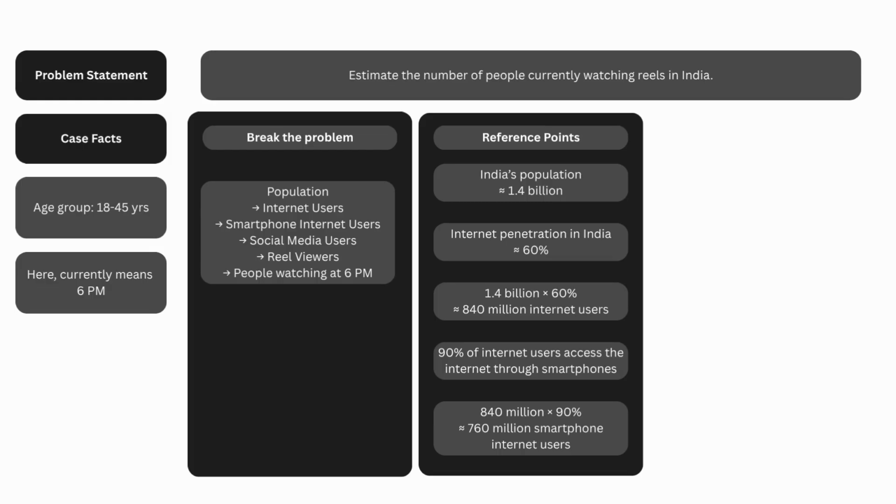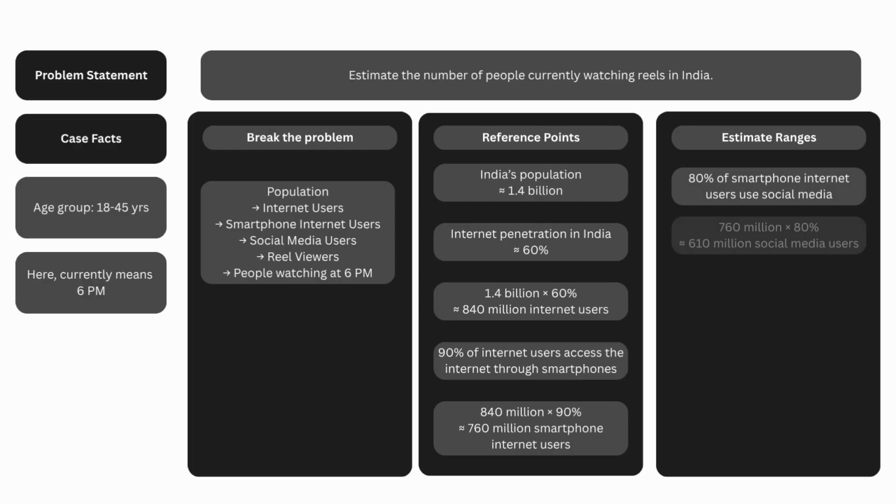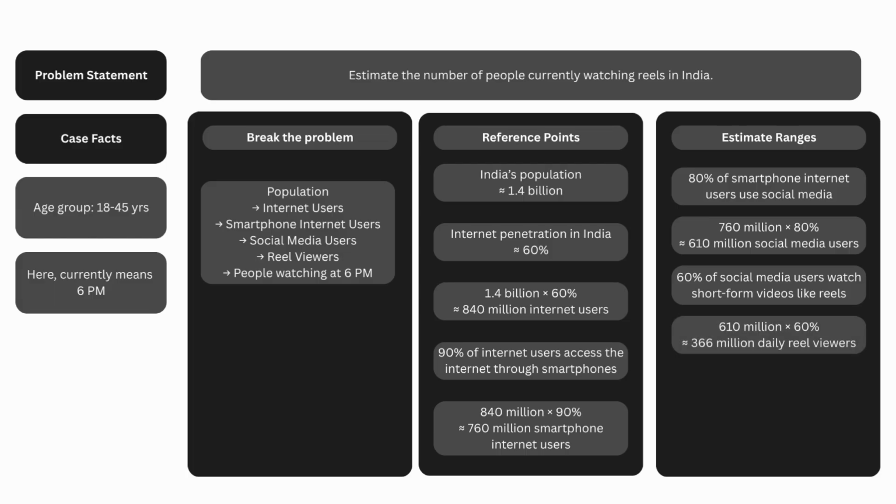Now we estimate the ranges. First, not all internet users use social media. Let's assume 80% of smartphone internet users use social media. So 80% of 760 is 610 million. Next, not everyone on social media watches reels. We assume 60% of social media users watch short form videos like reels. So 60% of 610 is 366 million daily reel viewers.